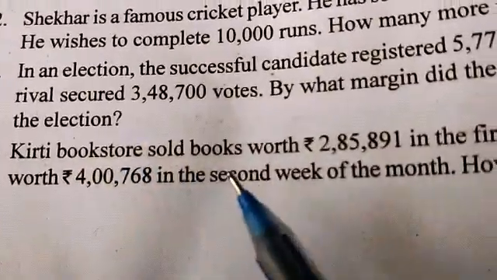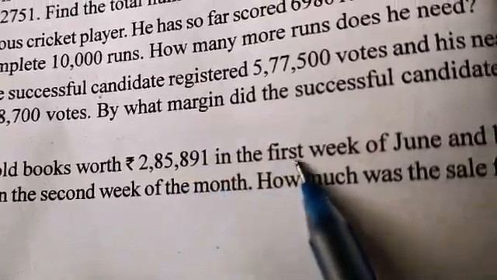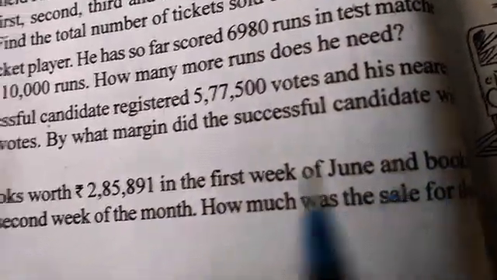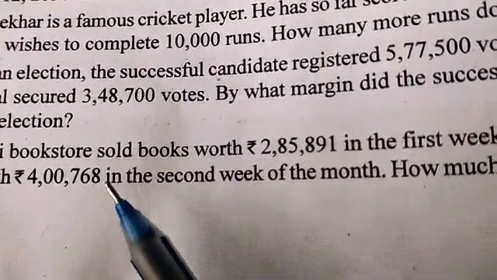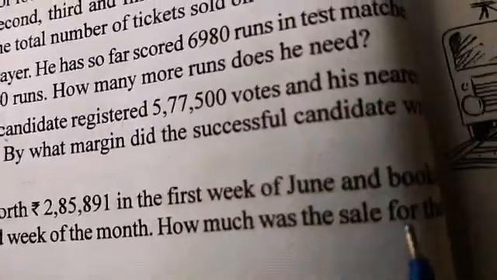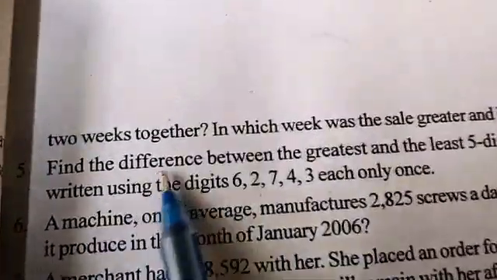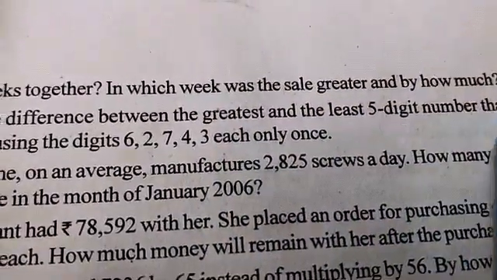Okay. Now we go for question number 4. Kirti bookstore sold books worth rupees 285,891 in the first week of June and books worth rupees 400,768 in the second week of the month. How much was the sale of the 2 weeks together? In which week was the sale greater and by how much?